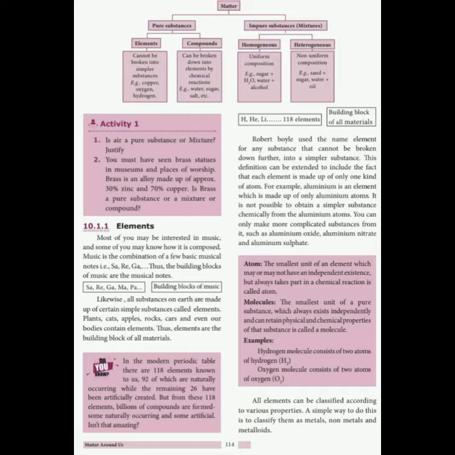For example, if we take a copper rod or copper wire and break the copper wire further, it changes into copper atoms only. If you take oxygen gas in a cylinder and take a few ml of gas outside, that is also oxygen. So the elements which cannot be broken into simpler substances are called elements. Examples: copper, oxygen, hydrogen, iron, aluminium, etc.